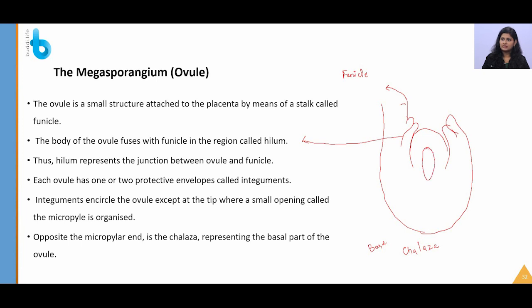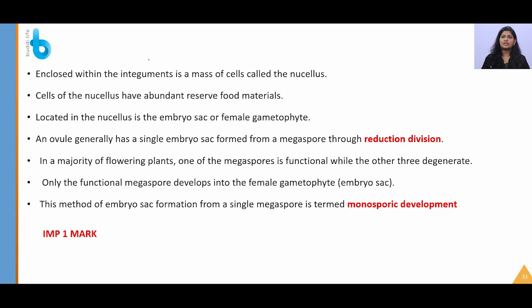You can see here this is the developing embryo and these are the cells of the nucellus. And what are these protective layers called? They are called the integuments. This is the outer one and the inner one will be the inner integument. I will just write the integument here. Clear? Enclosed within the integument is a mass of cells called the nucellus. Cells of the nucellus have abundant food material.